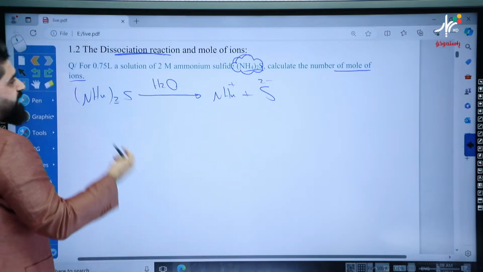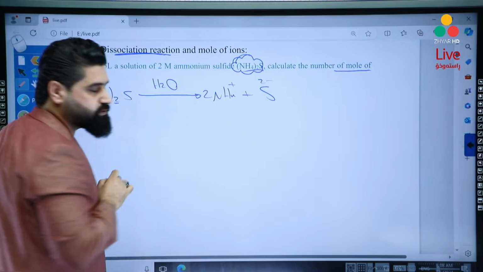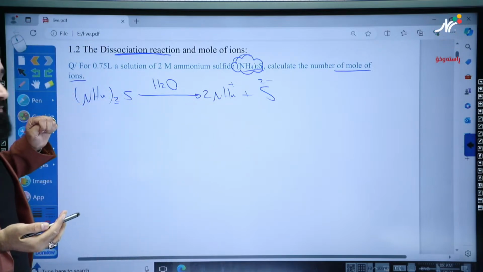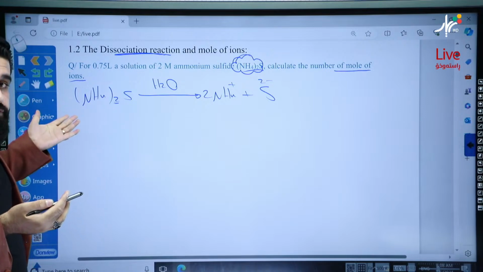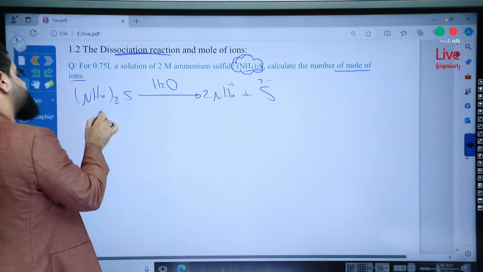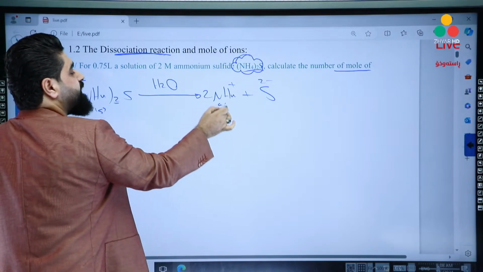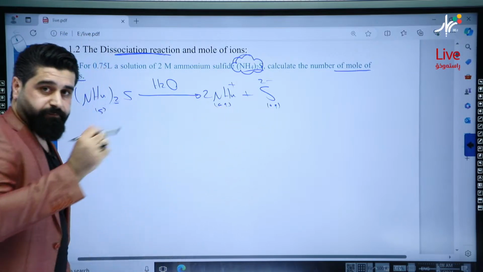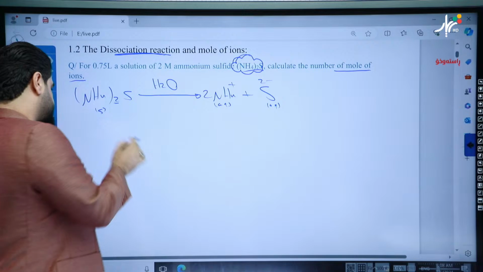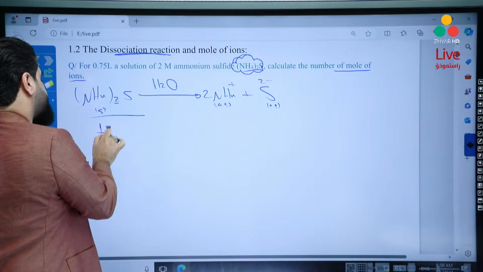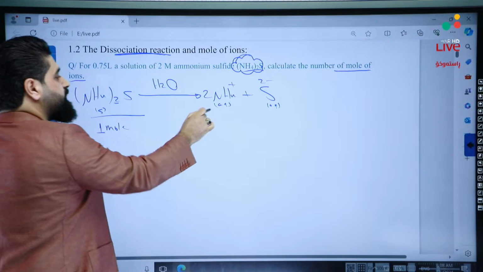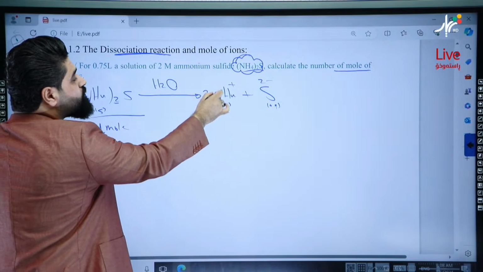Here we have 2 ammonium ions, so multiplied by 2. Simply, this is the dissociation reaction for 1 mole of the compound. But if you would like to write all the information, this must be solid. Here they are aqueous, aqueous, because ions are aqueous everywhere. Okay? Yalla. When 1 mole of this compound dissociates, it will produce 2 moles of